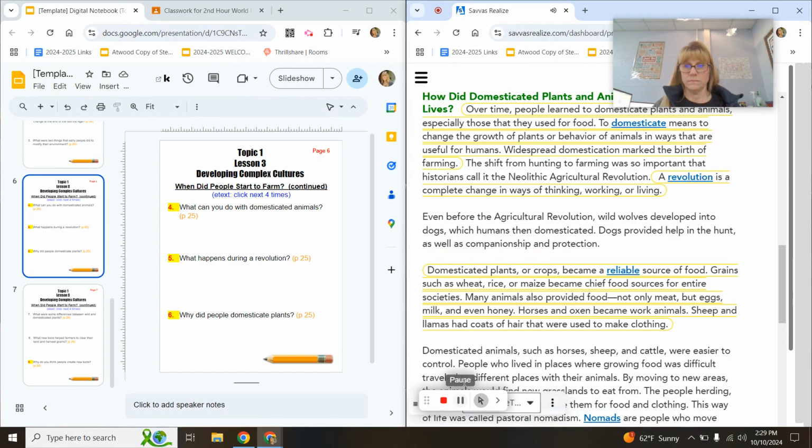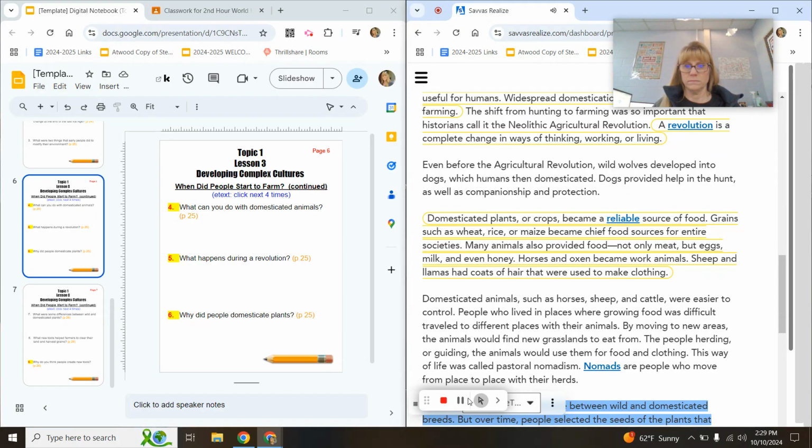Even before the agricultural revolution, wild wolves developed into dogs, which humans then domesticated. Dogs provided help in the hunt, as well as companionship and protection. Domesticated plants, or crops, became a reliable source of food. Grains such as wheat, rice, or maize became chief food sources for entire societies. Many animals also provided food, not only meat, but eggs, milk, and even honey. Horses and oxen became work animals. Sheep and llamas had coats of hair that were used to make clothing.